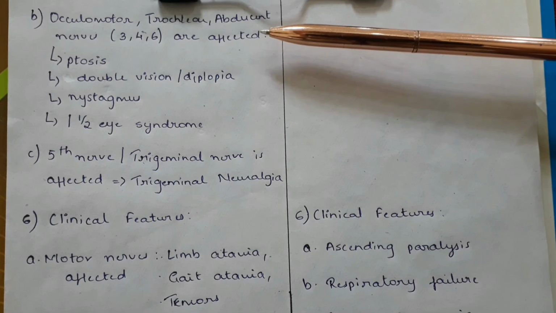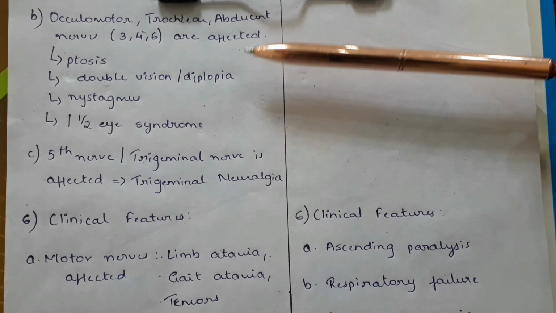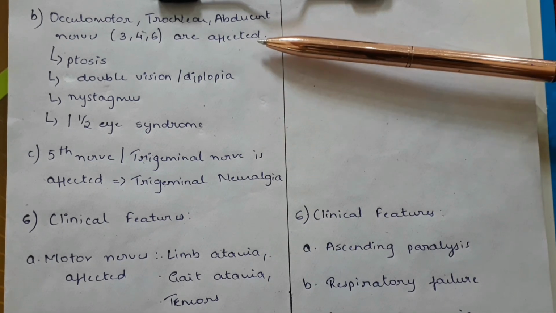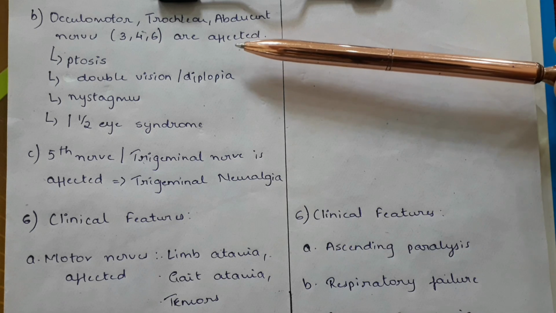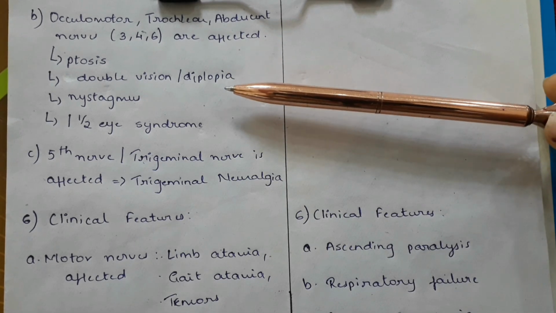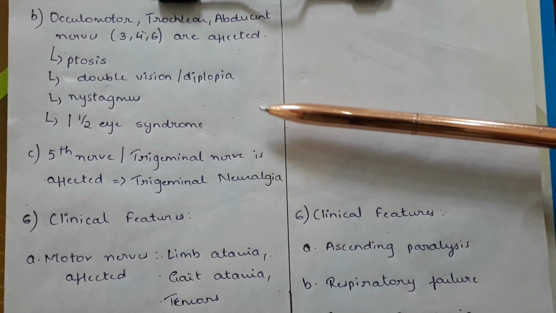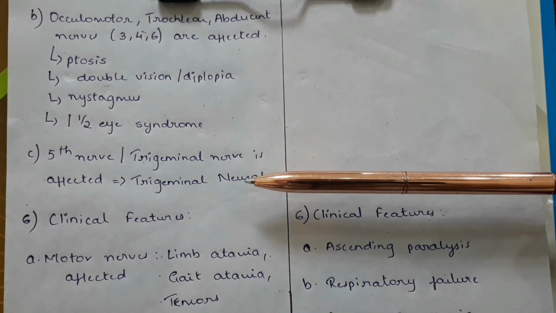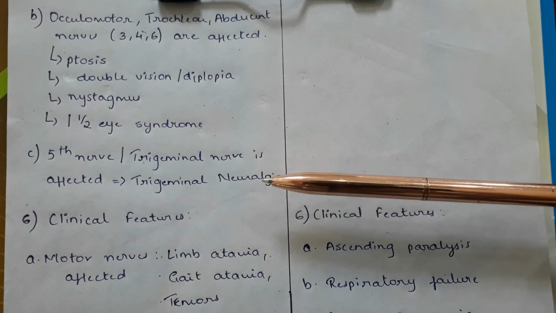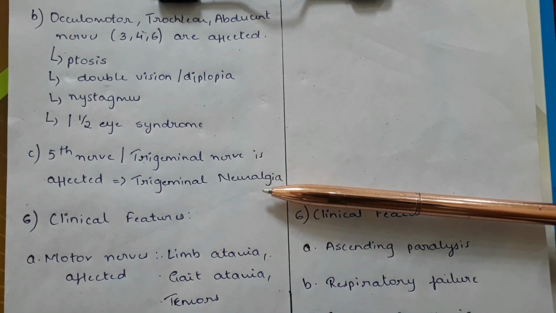The oculomotor, trochlear and the abducent nerve, which are the third, fourth and the sixth cranial nerves, are affected. Therefore, ptosis, double vision, also called diplopia, nystagmus, and one-and-a-half eye syndrome might be present. If the fifth nerve, which is the trigeminal nerve, is affected, it might result in trigeminal neuralgia.